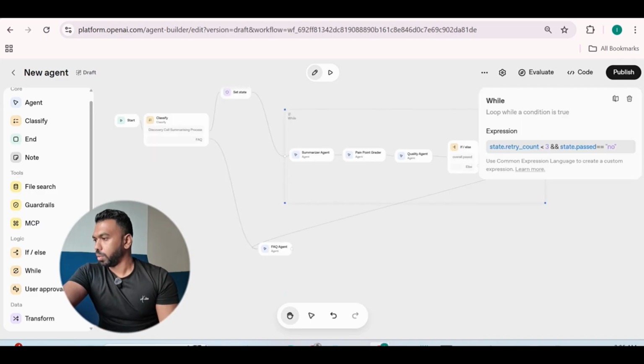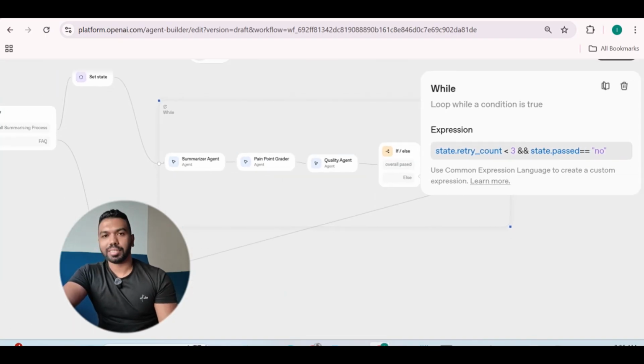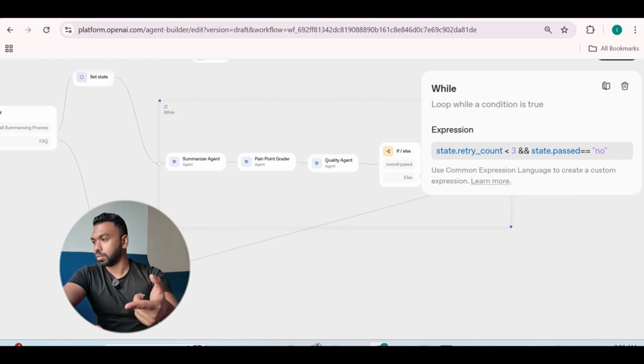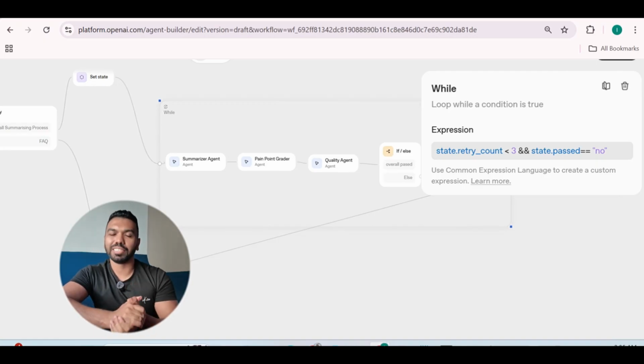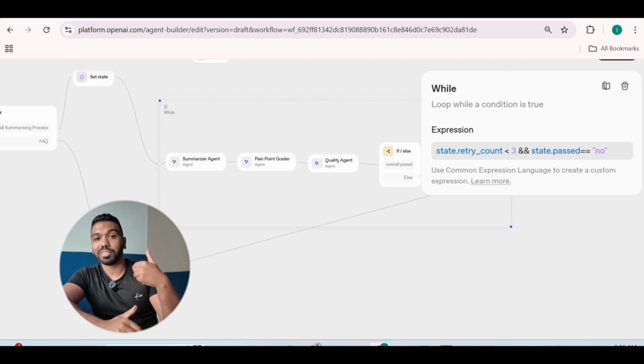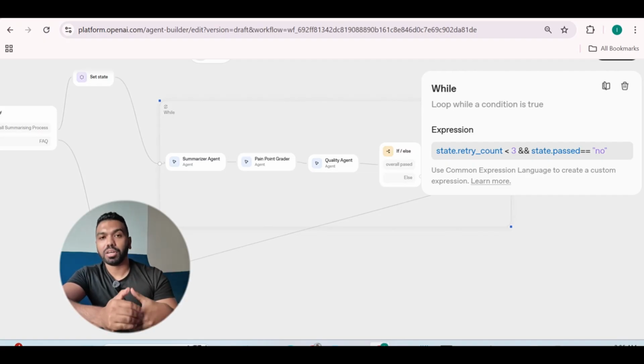So in simple words, the while loop basically is saying that we're going to do this loop 3 times, right? If it's less than 3, keep going. And if the state is passed, no, keep going. So when it's state passed no, that means the quality agent confirmed that either the transcript or the prompts were not good enough to get a passing score, so it's going to be no. So it's going to keep on looping when either of these conditions are met.